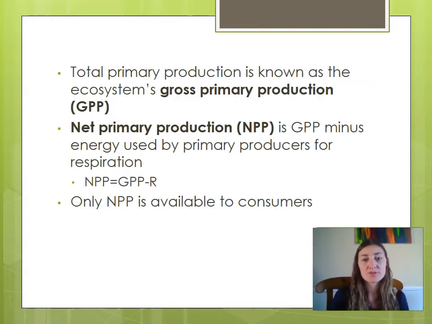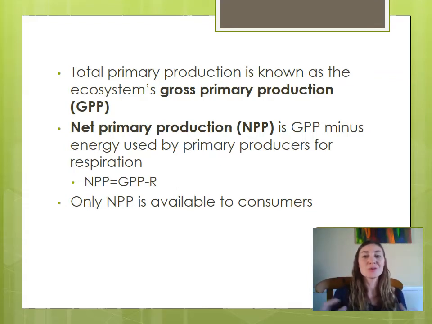The way we measure this is through gross primary production. Whenever we talk about the total primary production in an ecosystem, we are referring to the GPP, or the gross primary production. The net primary production, or the NPP, is the gross primary production minus the energy used by the autotrophs for respiration.